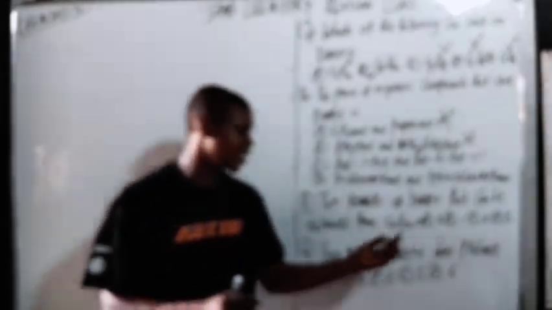Look at question 3. Question 3 and question 4 are the same. So if you look at question 3, it asks for the number of isomers that can be obtained from C4H10 is.